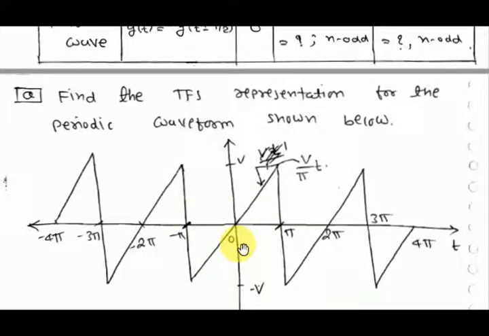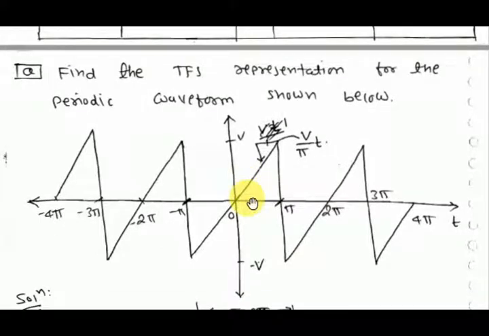So you can think that each half wave symmetry signal is either even or odd. It is not necessary. A half wave symmetry signal may be even or odd only when the DC term is 0. If the DC term is not 0, then it will not be even or odd. So half wave symmetry may be hidden because of the DC term. I will explain with the problems.